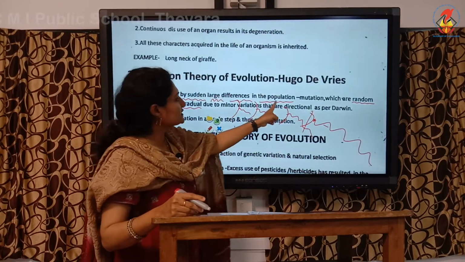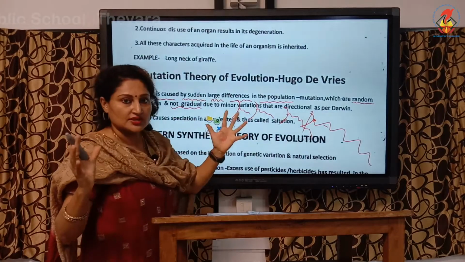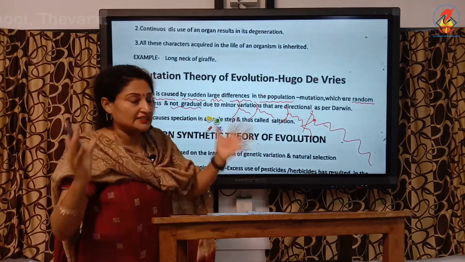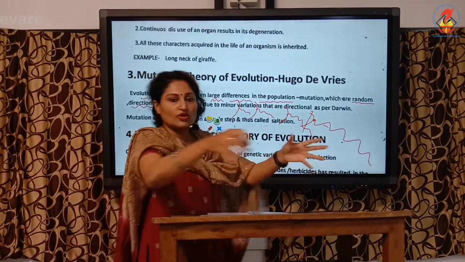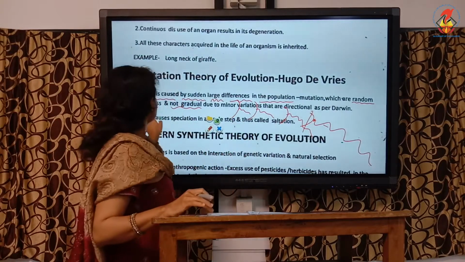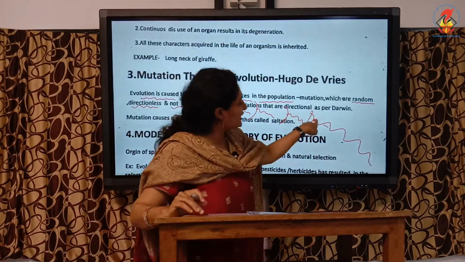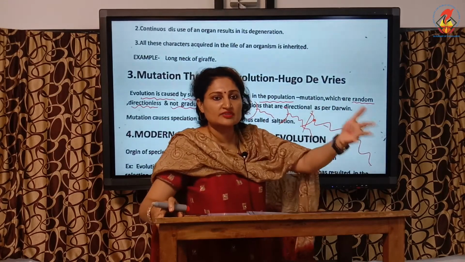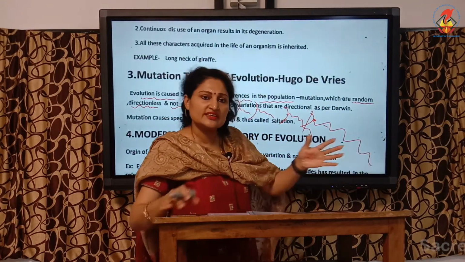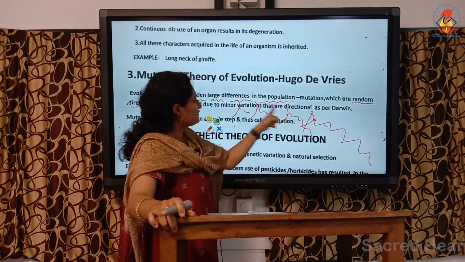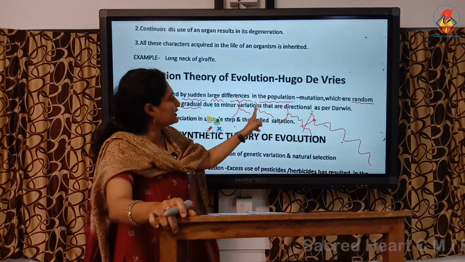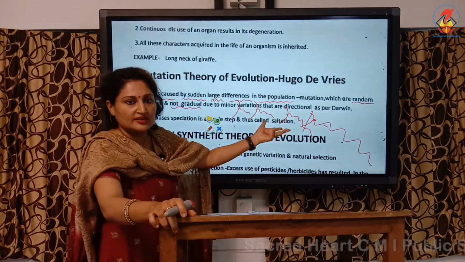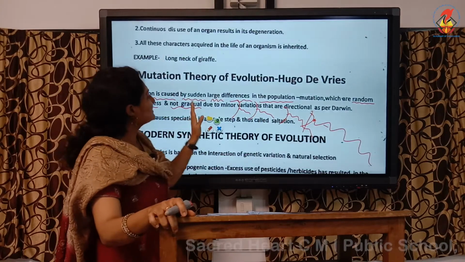So mutation says that the change is large, the change is not minor, it is major. Then it's random, so all of a sudden in the population. Then directionless: if this child grows big, it is operated on and then he gets married, will his child get this tail? No, it's directionless, or goes the reverse way; his parents, grandparents, great grandparents didn't have the tail, so it's directionless. And it is not gradual.